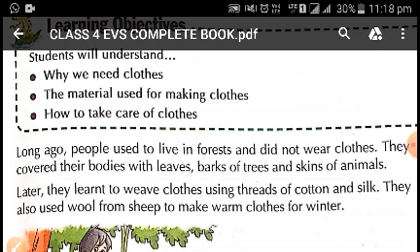We have already studied about food and shelter in our previous chapters, as they are important for human beings to live. In this chapter, we are going to read the next basic need, that is clothes. So these are the three basic needs without which we cannot live. There are various reasons why we need to wear clothes.